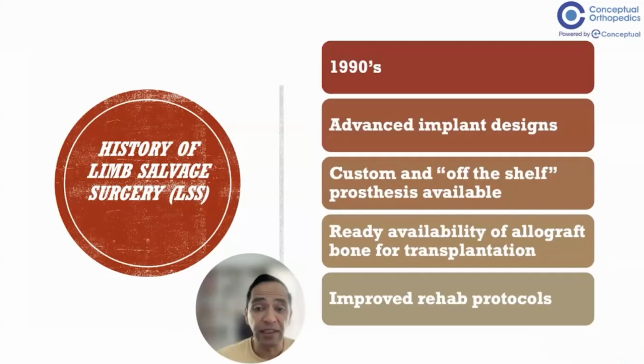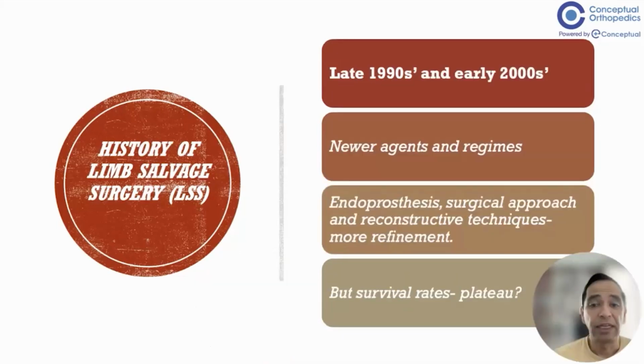Then in the 1990s, there was improvement in implant designs. We could get custom or off-the-shelf prostheses. Allografts were also available, and there was improvement in rehab protocols. In the late 90s and early 2000s, newer agents and regimes were introduced for the management of these tumors. Endoprosthesis, surgical approach and reconstruction techniques became more refined, but survival rates remained around the same, as if they reached a plateau.